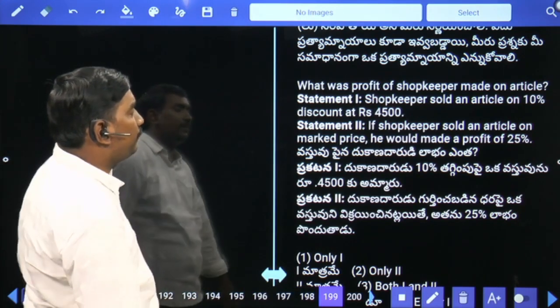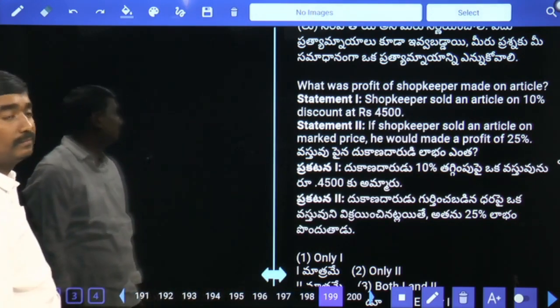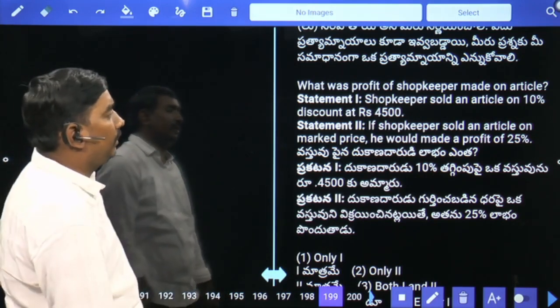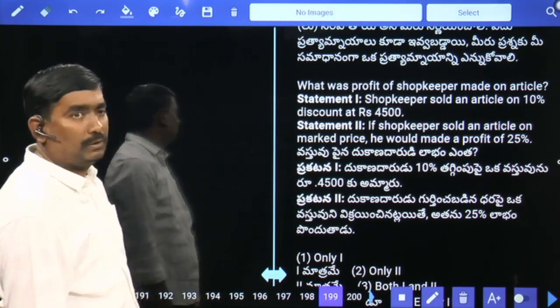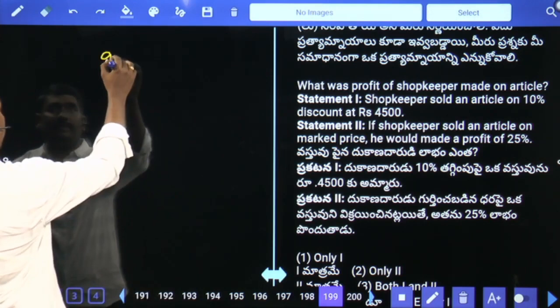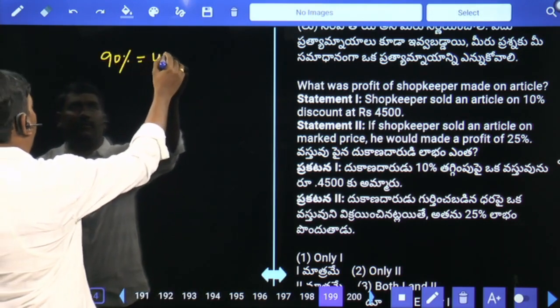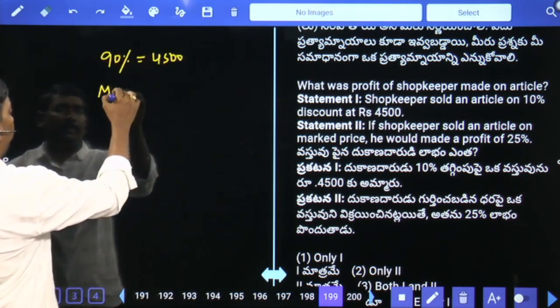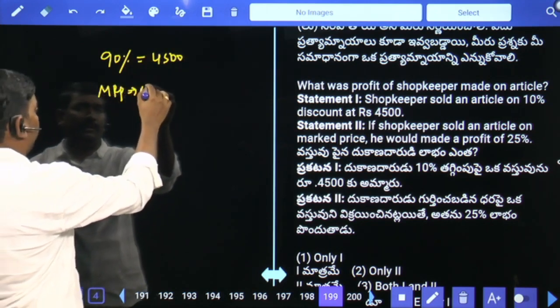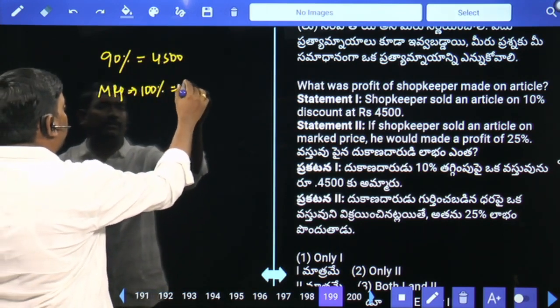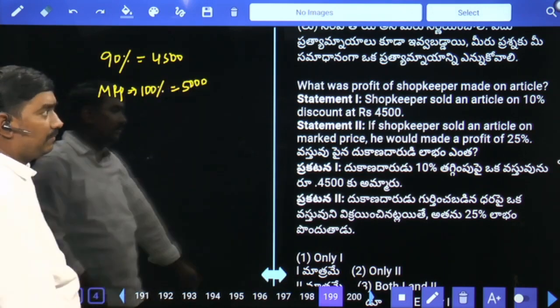What was the profit the shopkeeper made on the article? The shopkeeper sold an article on 10% discount for 4,500. So 10% discount means 90% value 4,500, MRP 100% value 5,000. But they don't ask what the MRP is. They just ask us what the profit is.